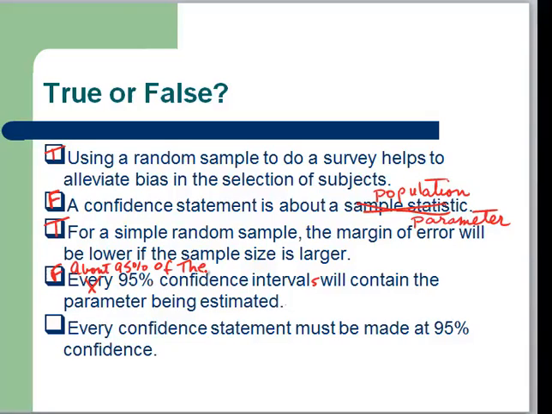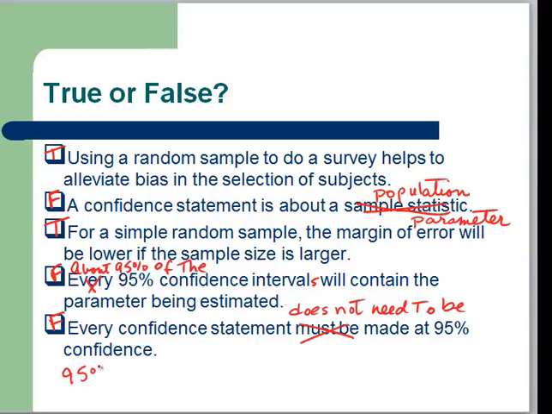And finally, every confidence statement must be made at 95% confidence. Well, based on our examples, that's what you might think, but the answer to that question is false. Every confidence statement does not need to be made at 95% confidence.